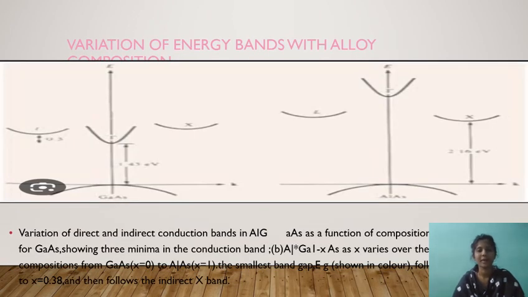Variation of energy bands with alloy composition. Variation of direct and indirect conduction bands in AlGaAs as a function of composition of GaAs, showing the three minima in the conduction band.